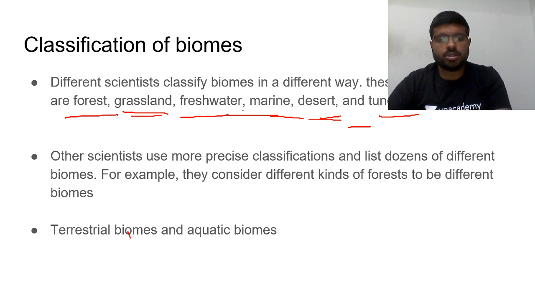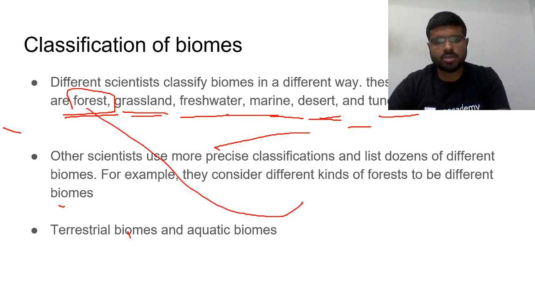But some scientists use much more precise classifications, like dozens of different biomes. For example, they consider different types of forest as biomes in themselves, within terrestrial and aquatic biomes. So what are the different types of forest?